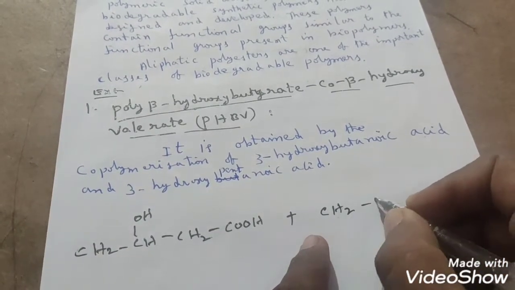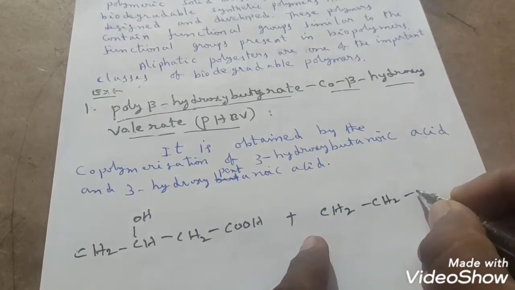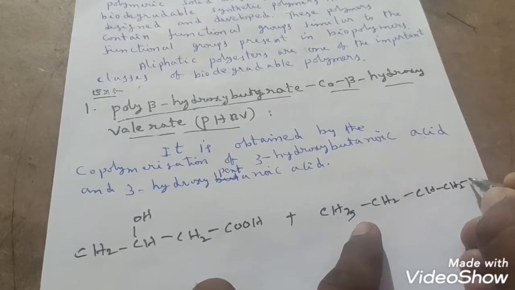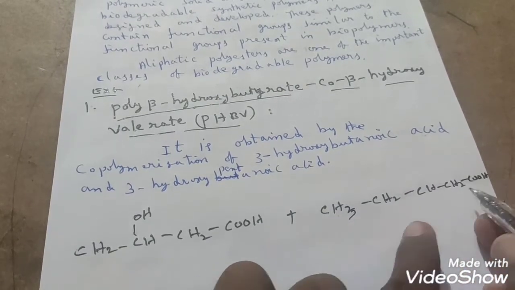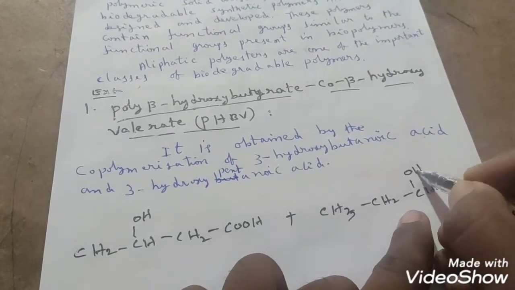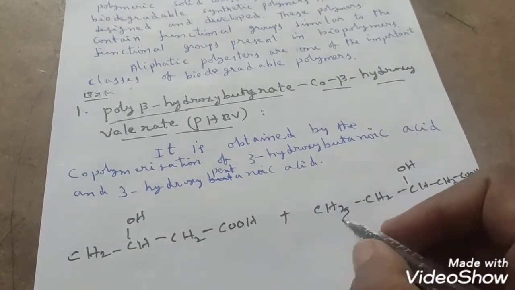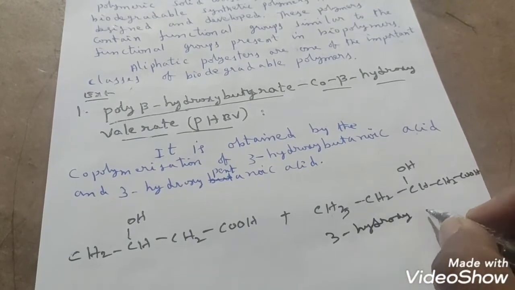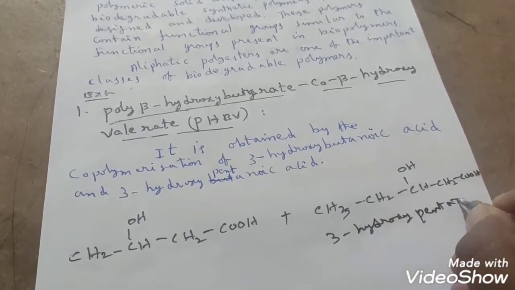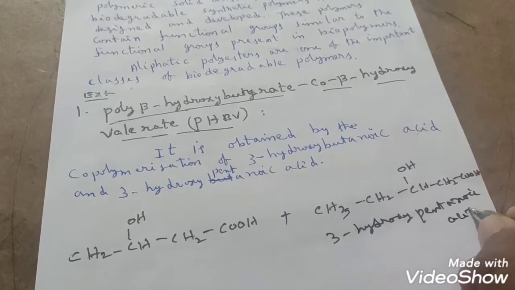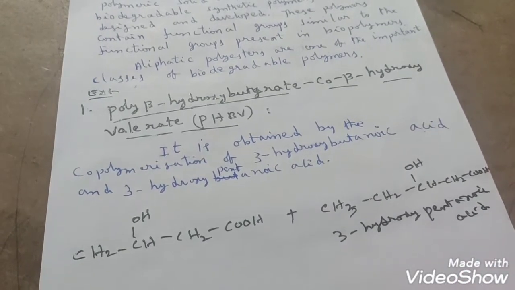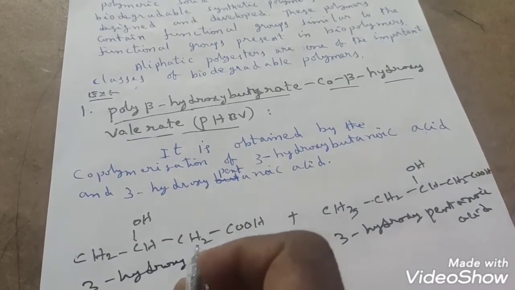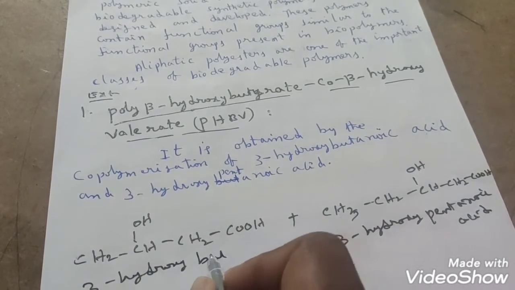On the third position only, the hydroxy group is present. You have to observe that. Right? Third position hydroxy group is present. Yes? Yes. This is 3-hydroxypentanoic acid. Right? And this is 3-hydroxybutanoic acid.